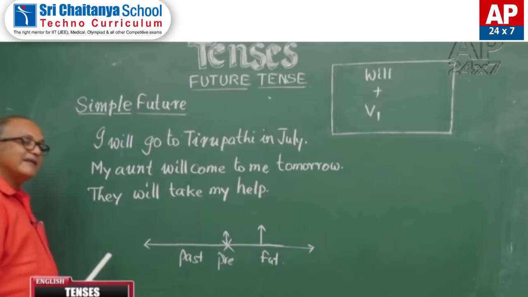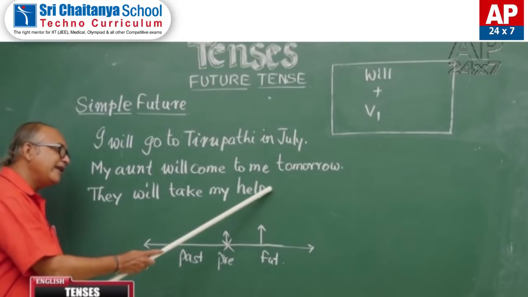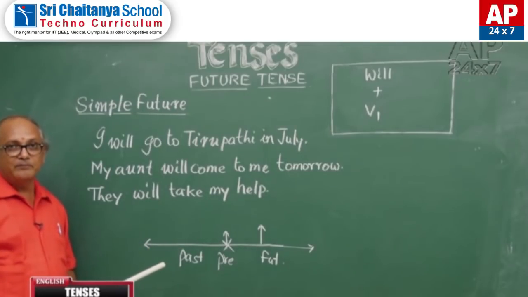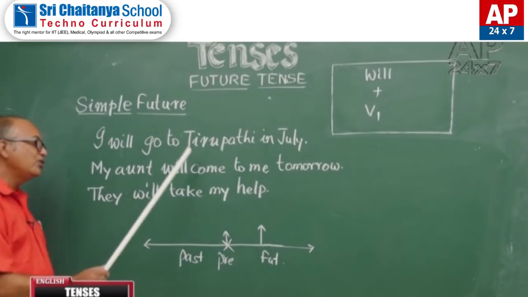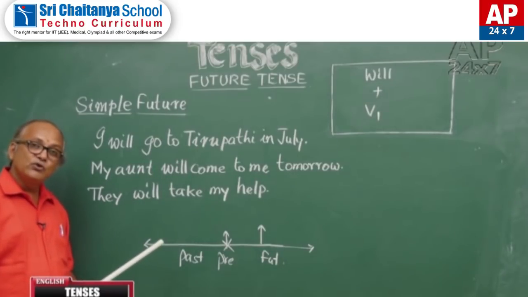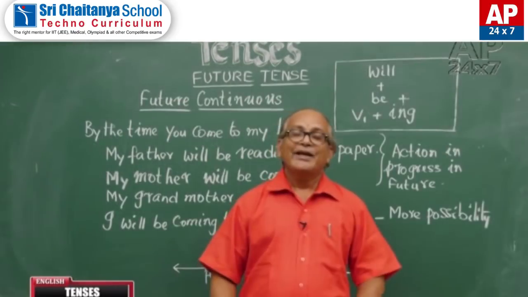But in the third sentence, they will take my help, here we did not mention any adverb of future time. Just like simple past, simple future also can be used with or without an adverb of time.